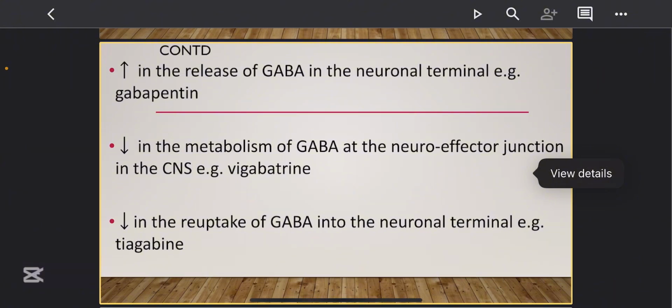We also mentioned drugs that increase the release of GABA in the neuronal terminal. We mentioned gabapentin. Then drugs that decrease the metabolism of GABA; under that, we talk about vigabatrin. Then drugs that decrease the reuptake of GABA; under that, we talk about tiagabine. These are all example points. So we are through with the second mechanism of action.